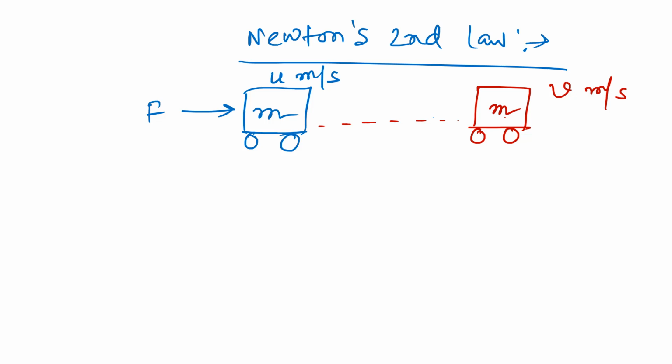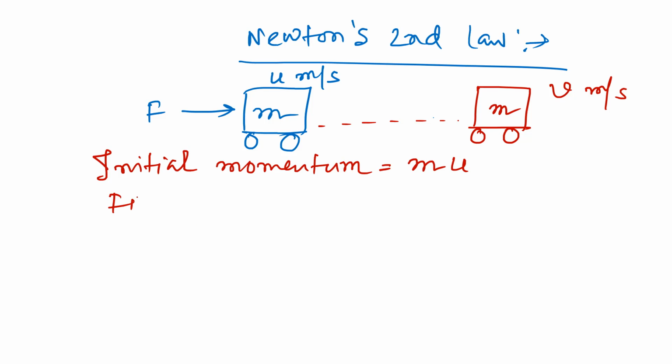So initially the object was moving with u meter per second. What is its initial momentum? We can calculate the value. Initial momentum is equal to mass multiplied by initial velocity. Now we will study final momentum. Final momentum is the product of mass and final velocity.